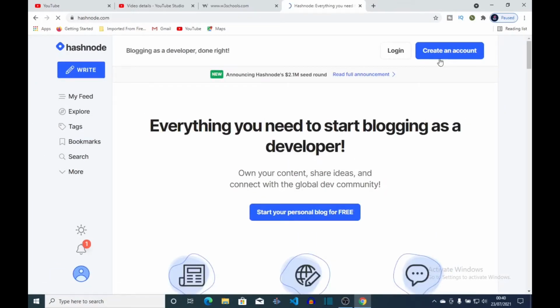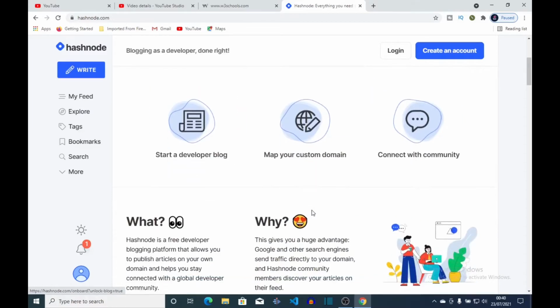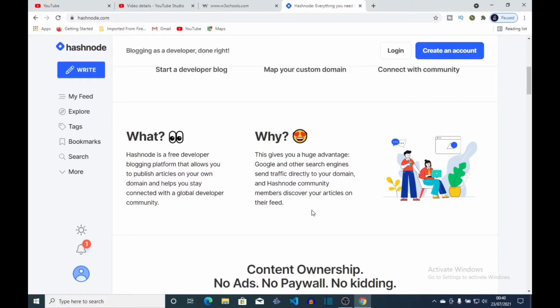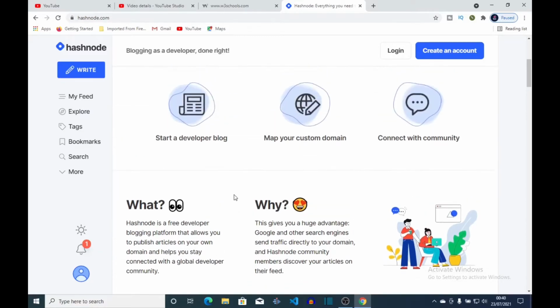So you can either just come to create an account, or you can just come straight to start your personal blog for free. And let me give us a few reasons why to even come to Hashnode, because Hashnode is a free developer blogging platform that allows you to publish articles on your own domain and helps you stay connected with a global developer community. So you can see you can also get in touch with fellow developers.